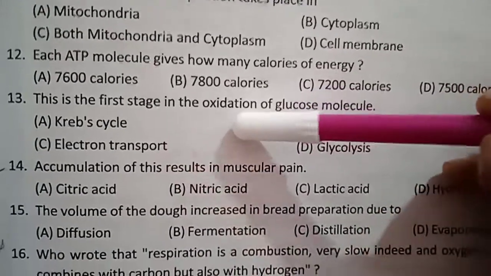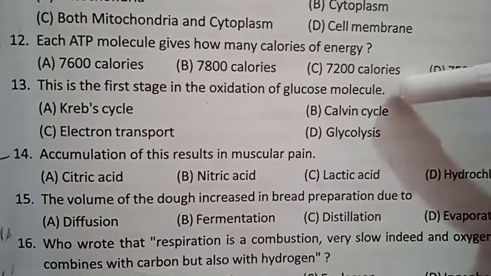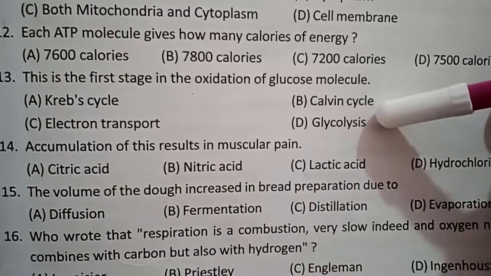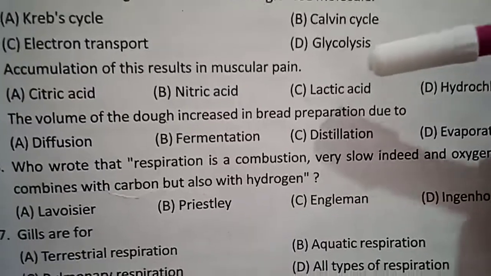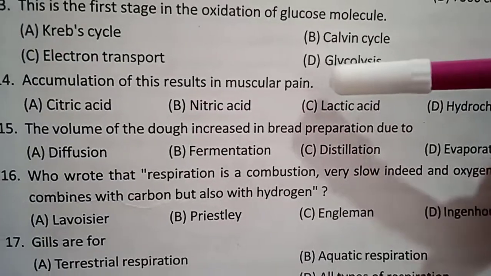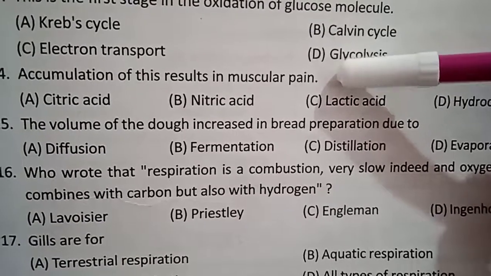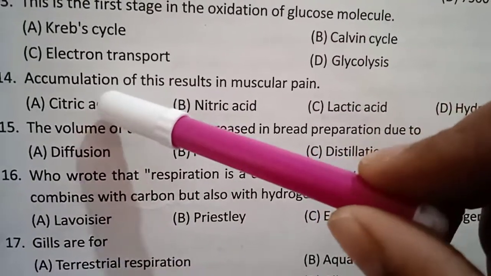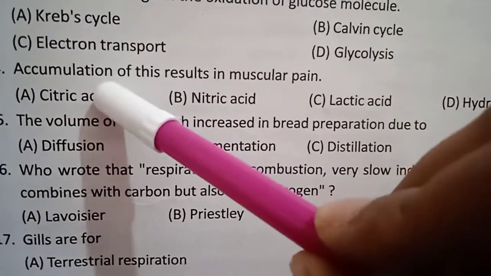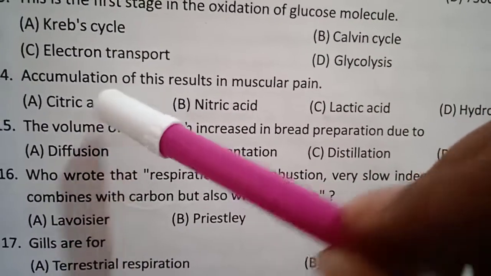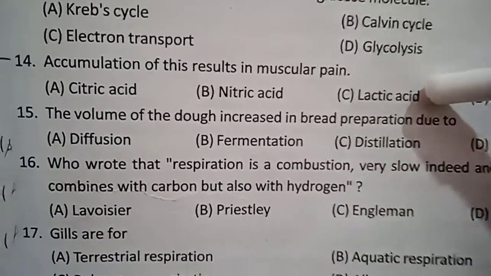This is the first stage in the oxidation of the glucose molecule. Glycolysis, the breakdown of the glucose molecule into pyruvates. Accumulation of this results in muscular pain, because more accumulation of acid present means we can get muscular pain. What is that? Lactic acid.